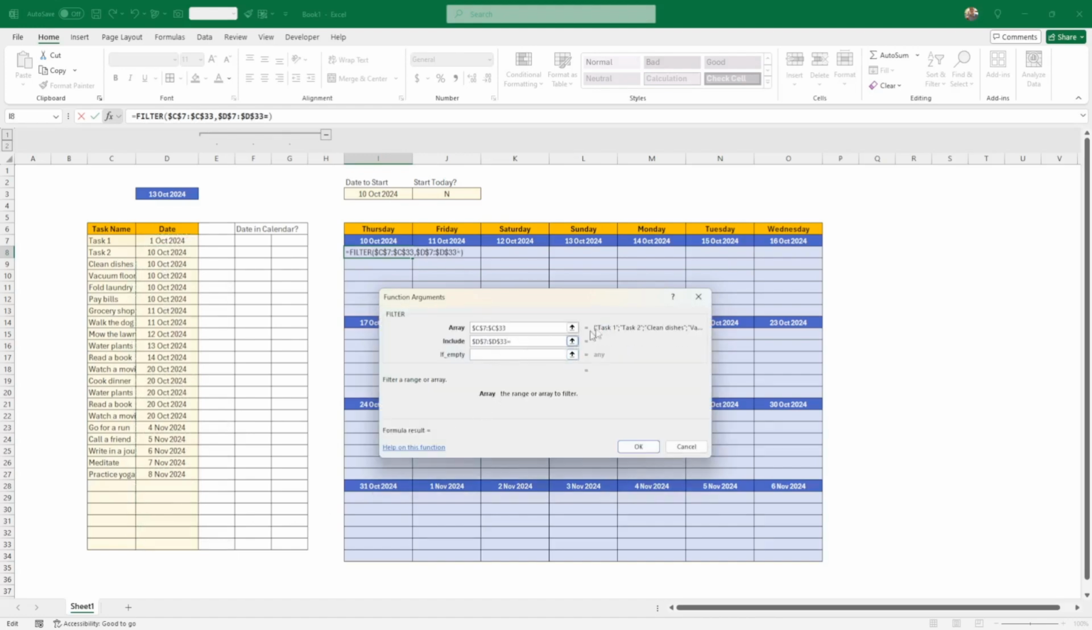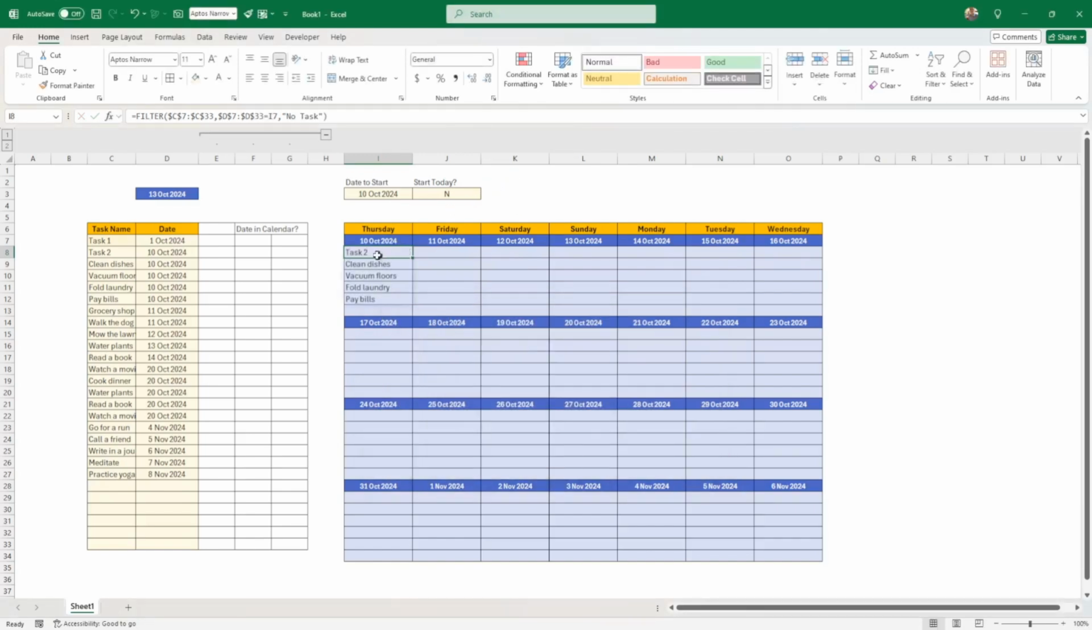And this date needs to be equal to this, and this I want it free. I don't want any dollar value. And if empty, I'm just going to put "no task" to show you how it works. After, we'll remove it. So it's done it. It retrieved all the tasks that have 10 of October here. If I add another one for 10 of October, it changes. And here, if I put the 8th of October, it should be retrieving something here, but I haven't dragged that across yet.